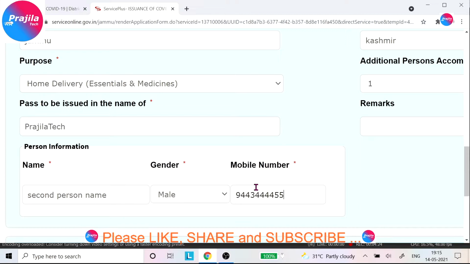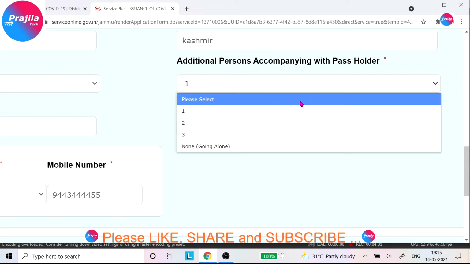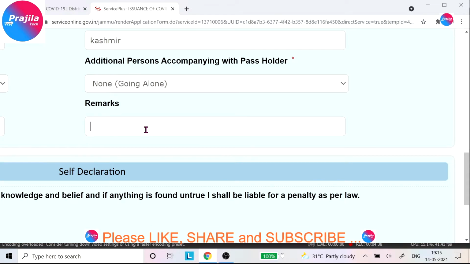You are already there, one person is already there. If no one is there along with you, you can select the last option, none, going alone. You can clearly see the last option, they have specified it. And in the remark field you can write the exact reason for your travel.